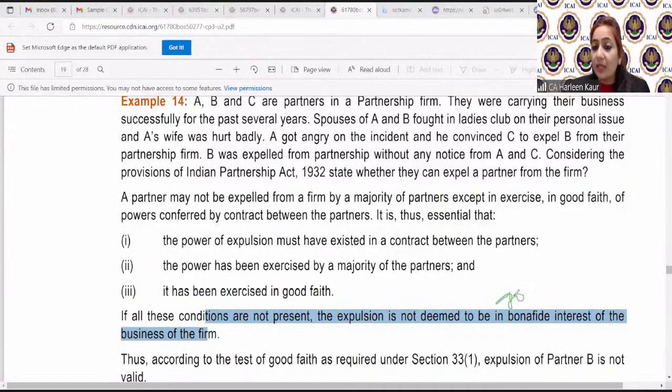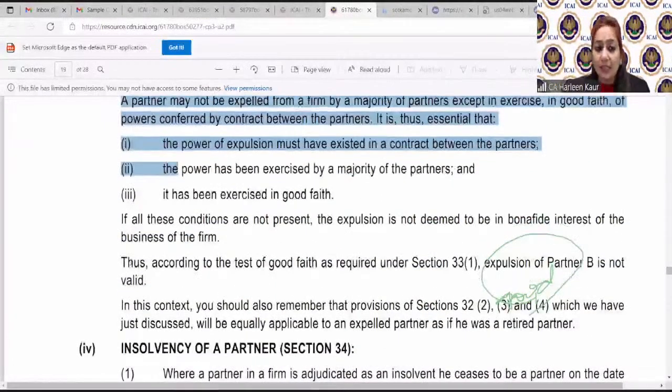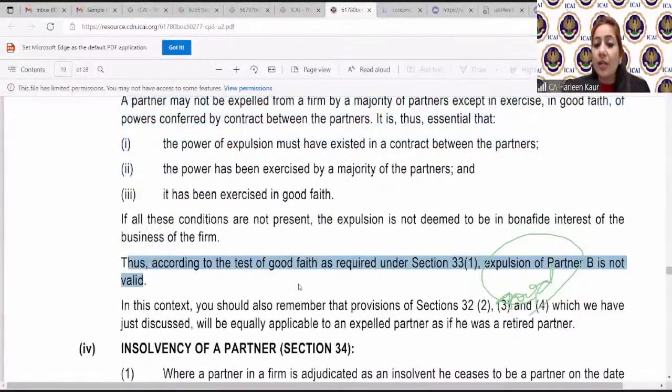It will not be in good faith. It will not be in good interest. Bona fide means in the good interest. So now he said, number one, he gave you the concerned provisions. Number two, he gave you the facts of the case. Number three, he tells you, according to the test of good faith, expulsion of partner B is not valid because there is no good faith, that you're not doing it in good faith. And also remember that the notice has to be served in order to expel any of the partners.